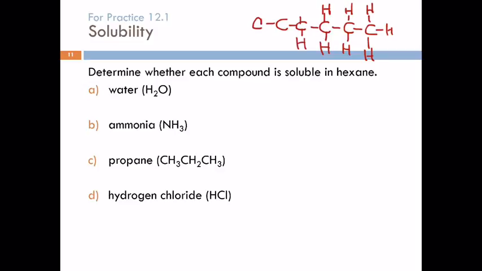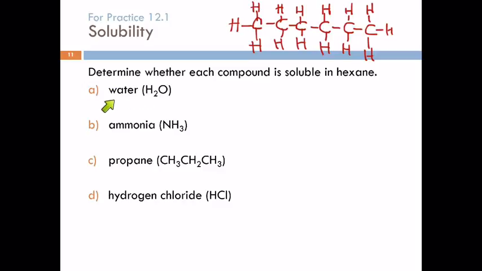Is this going to be a polar molecule or nonpolar? This is nonpolar. Remember, I asked you to remember that carbon-hydrogen bonds themselves are considered nonpolar. So here we have a nice symmetrical molecule. There's no lone pairs anywhere. And all of the bonds are nonpolar. This is a nonpolar substance. The interactions between hexane molecules are dispersion forces. So pretty weak. Here we've got water.